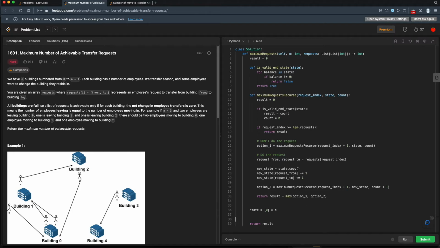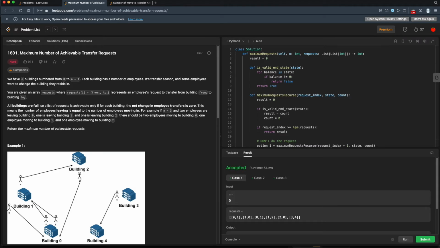Now out here, we do need to make our initial call. So this external result here will be the maximum number of requests to recurse. We'll pass in the 0 for the start index. We'll pass in our initial state, which just has zeros for everything, and initial count as 0. At the end, we'll return our result. All right, so I think this should handle it. Let's give it a shot, see how many typos I made.